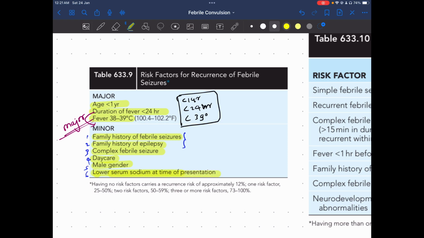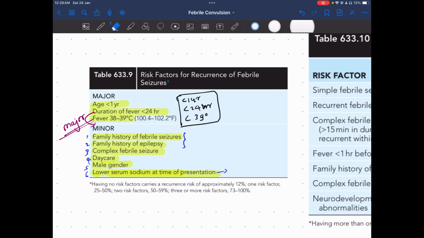They have not mentioned exactly what is considered as a lower level, whether it is less than 135 or less than 130, nothing is mentioned, just lower serum sodium at the time of admission.